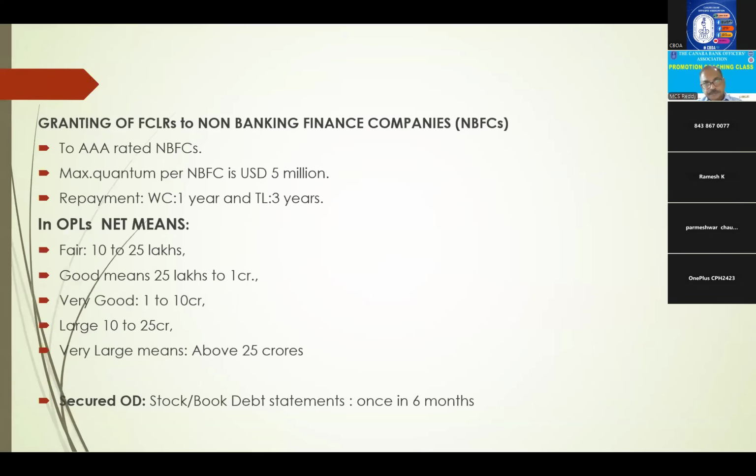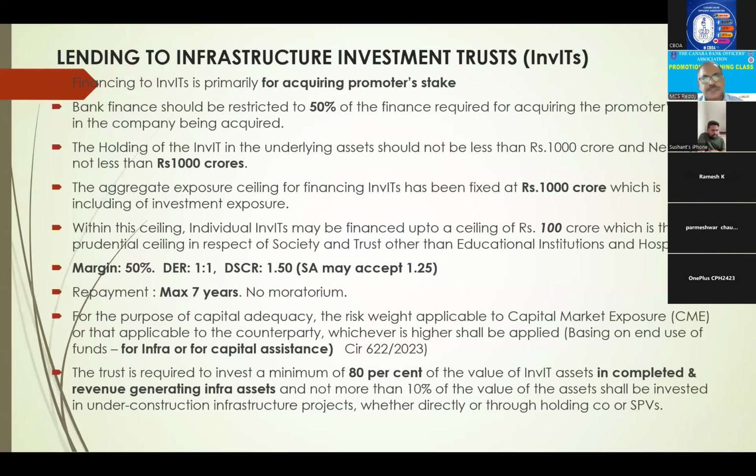So, next. Granting FCLRs to NBFCs. For NBFCs certain restrictions have come. They can raise FCLRs also. But here it is for AAA rated companies and maximum quantum is $5 million. Repayment: working capital 1 year and term loans 3 years. Right? Okay, the rest is old, we need not go into it.